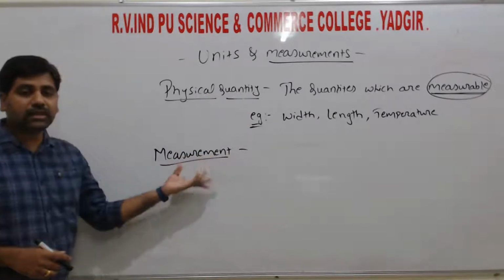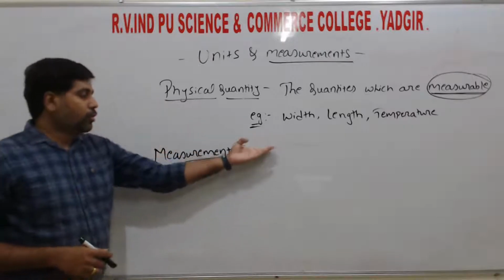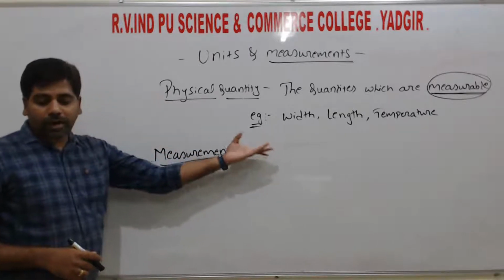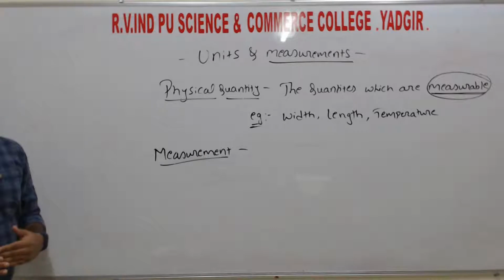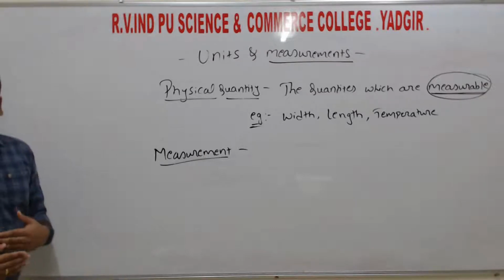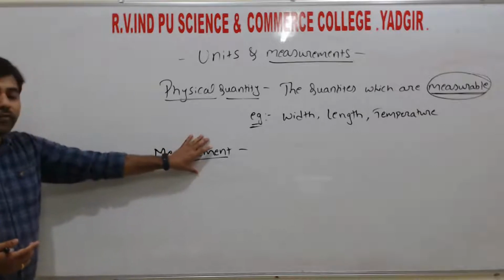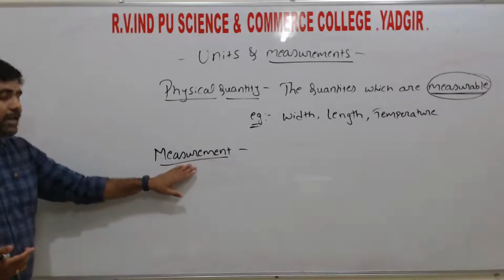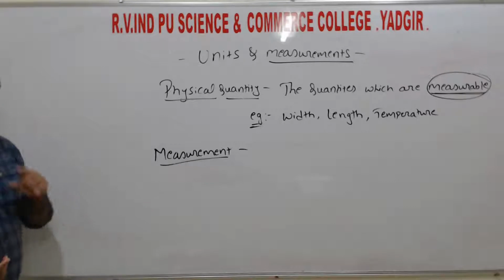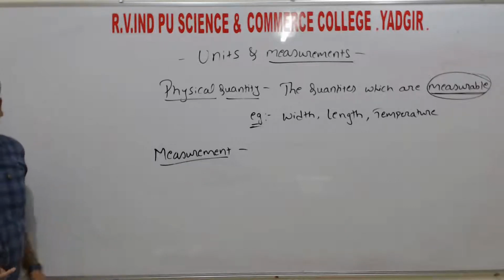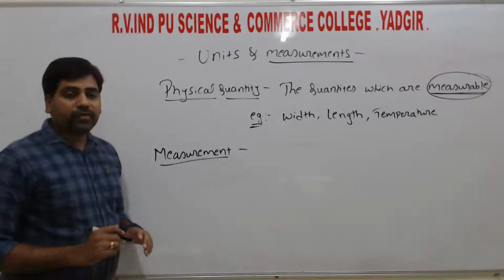Measurement is nothing but we have to know the unknown quantity, that is, the comparison of an unknown physical quantity with a known fixed value. That one we call measurement.